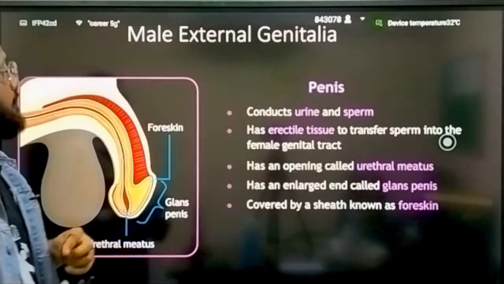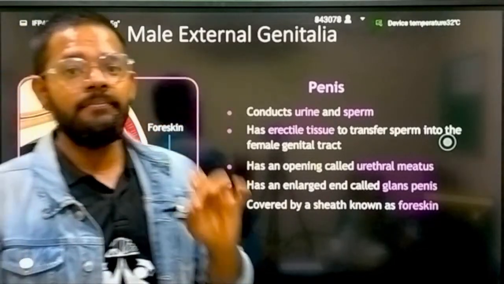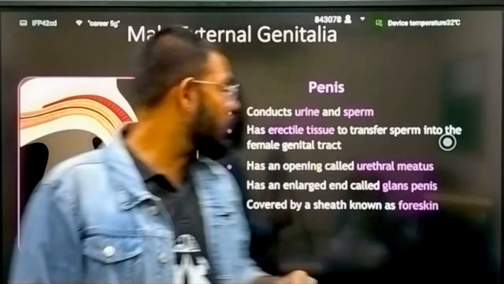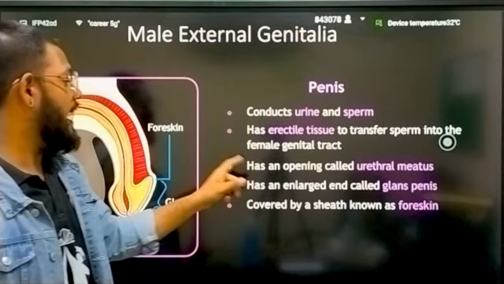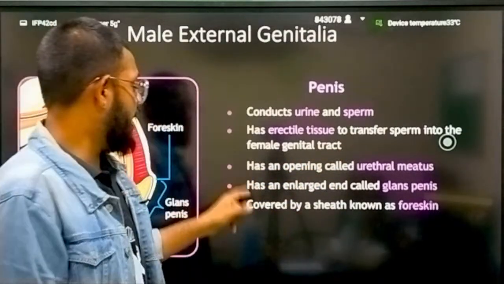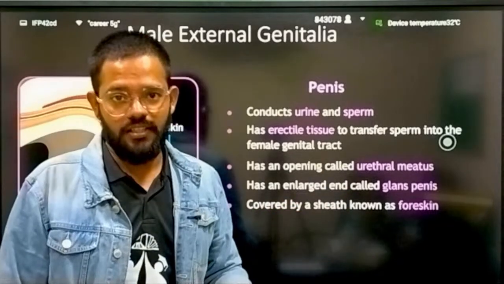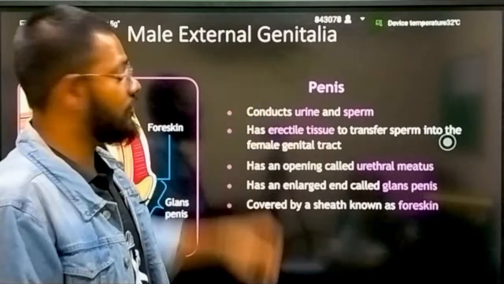So first, the penis. It conducts urine and sperm. In the male body, the same urogenital tract which delivers urine also delivers sperm. It has erectile tissue, and transfers sperm into the female genital tract. It has an opening called the urethral meatus, an enlarged end called the glans penis, and is covered by a sheath known as the foreskin. That is the anatomy, the morphology of the penis.